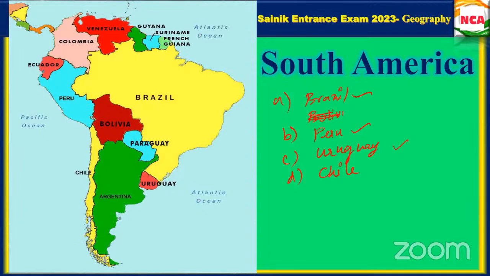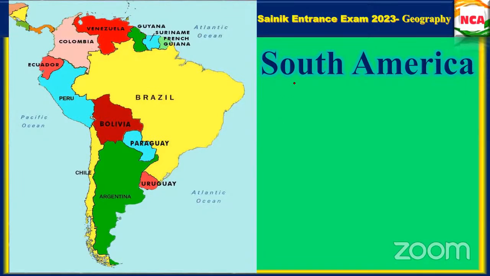Ma'am, Peru has. Yes, Peru has, with respect to Brazil. Ma'am, Peru doesn't share a boundary with Argentina, but all the other countries do. But I didn't give Argentina in the options, right? If it is Argentina, you can go for Peru. Or else, how other questions are asked means what are the bordering countries?